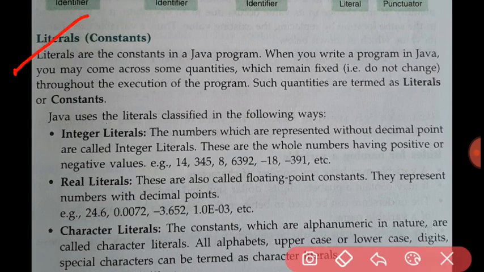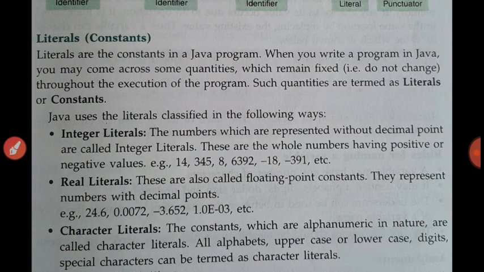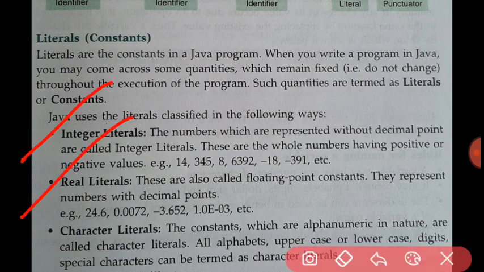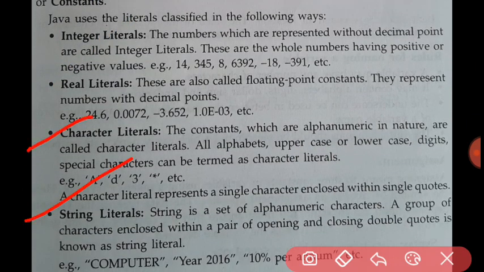So literals are the constants. Whenever we give, suppose a equals 5, this 5 is a literal. There are different kinds of literals: integer, real, which contains the decimal point, or we can also consider floating point numbers, character literals, and string literals.